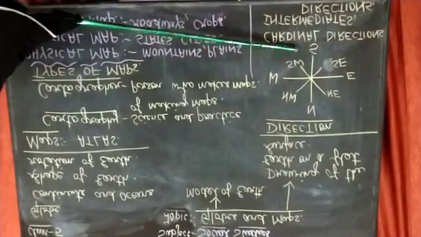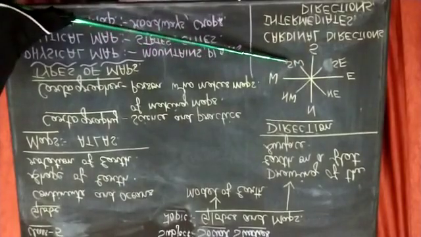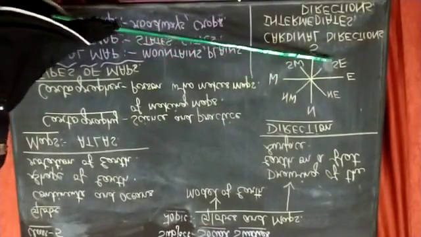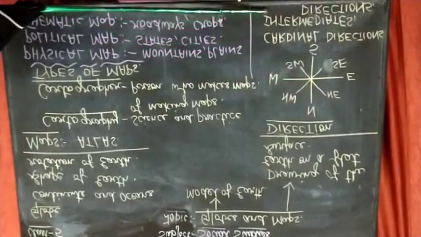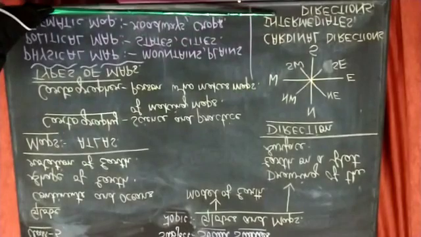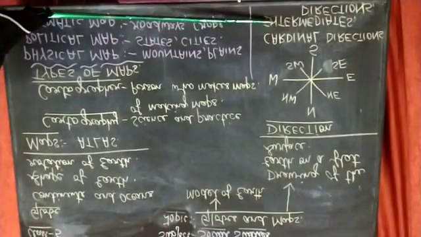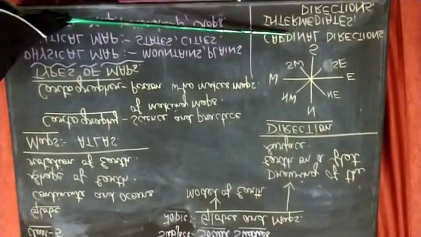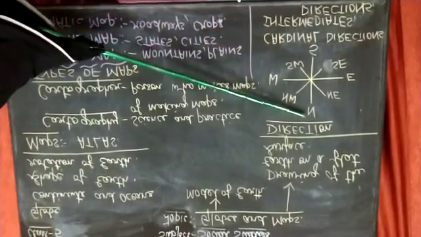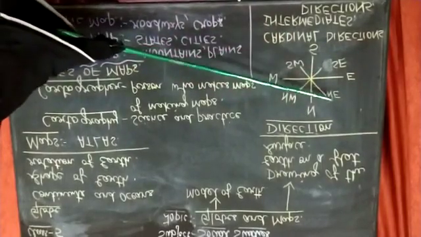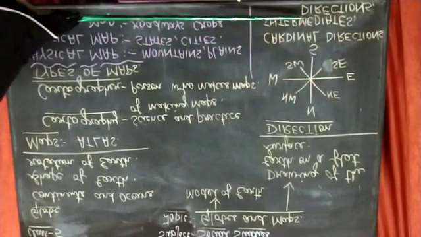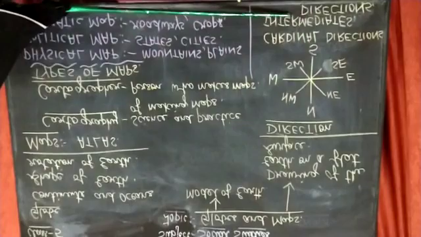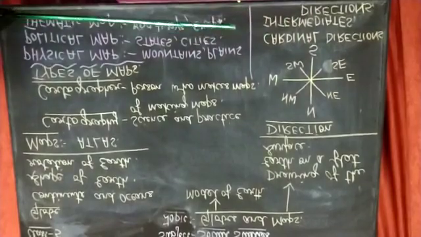Between south and west is southwest. And these directions are known as intermediate directions. Okay children, did you understand so much? Cardinal directions are the main directions, and the directions which come between each main direction are known as intermediate directions. Okay, thank you very much.